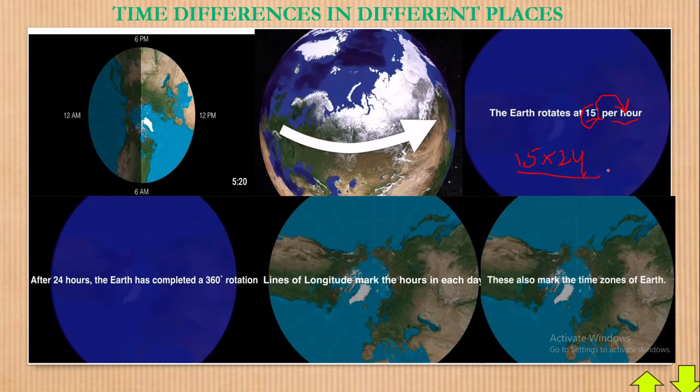Realize that when you multiply 15 times 24 hours we have in a day, remember 15 is in every hour, it means that the Earth will have rotated 360 degrees. And 360 degrees means a complete rotation, meaning that the Earth makes a full revolution in 24 hours, and 24 hours means 360 degrees. After 24 hours, the Earth has completed a 360 degree revolution. Now, don't forget this, 15 degrees, 1 hour.